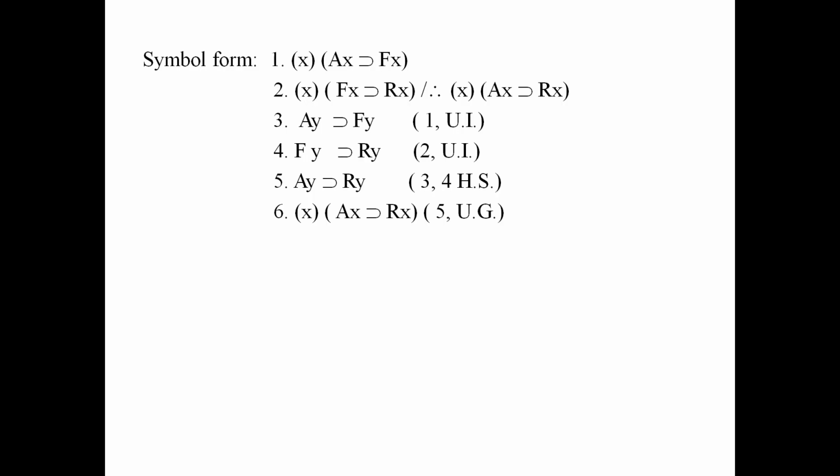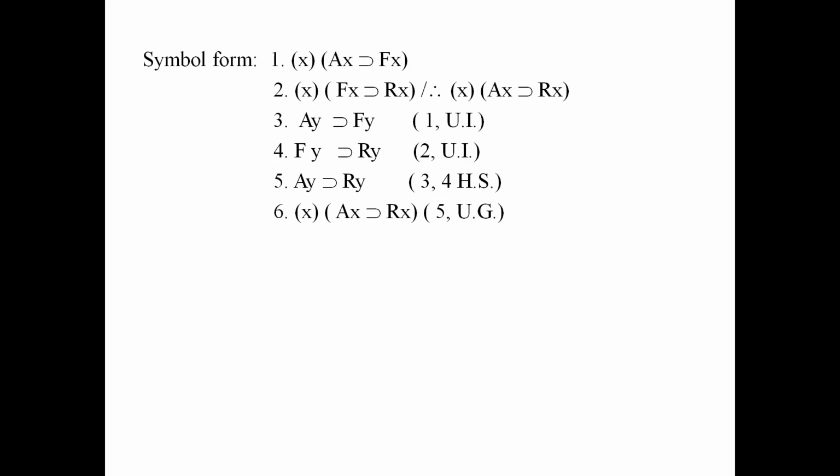Here in the UG case it is only an arbitrarily selected individual. And we get the sixth proposition as universal quantifier Ax horseshoe Rx. For statement 5 we are applying the rule of UG.